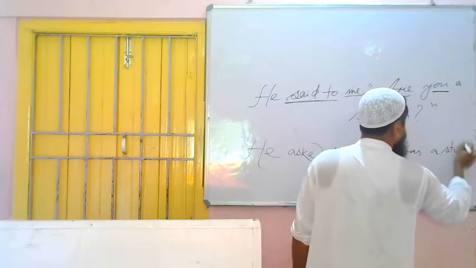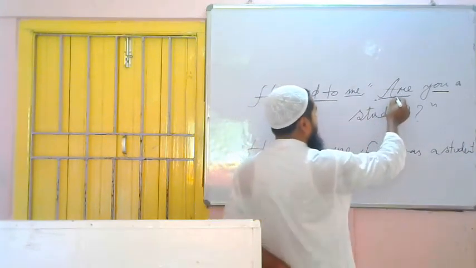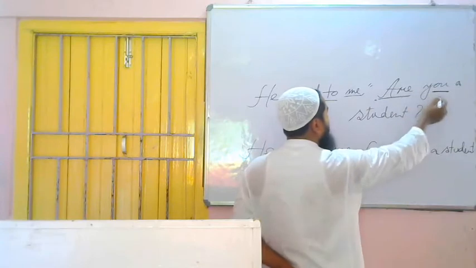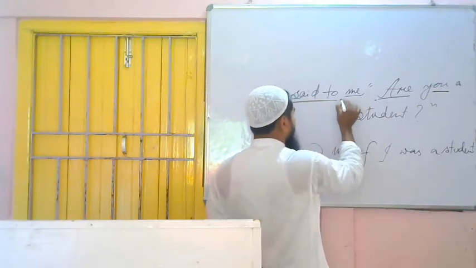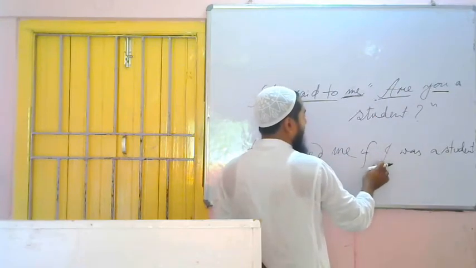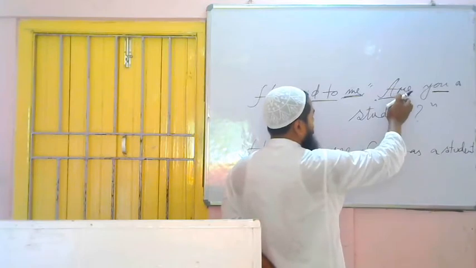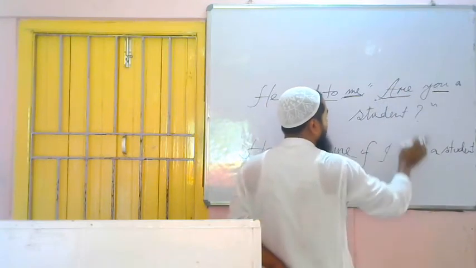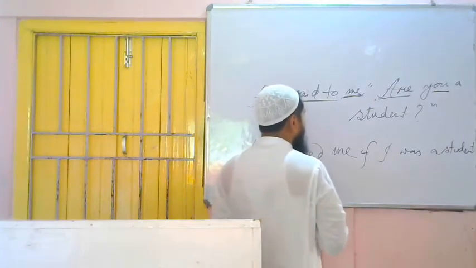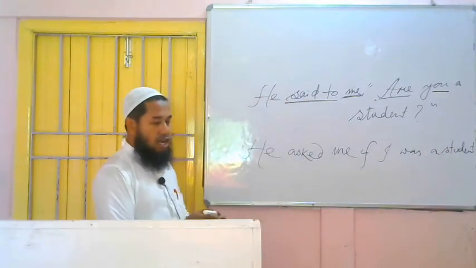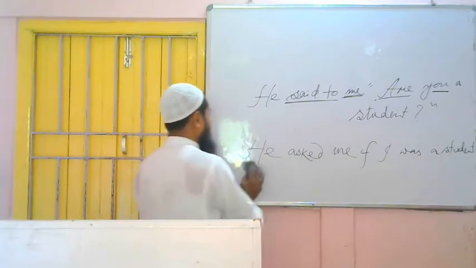Finished. Very simple. What I did, once more, you see. I changed the sentence into assertive. Are you a student? I made it what? You are a student. You means what? I, because here the object is me. That's why I have written I. And this was are in present tense. It will be was in past tense, because we know that present indefinite becomes what? Past indefinite. So the answer is what? He asked me if I was a student. Let's practice one more example.